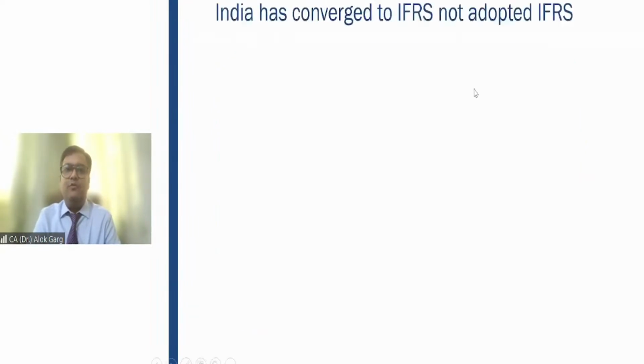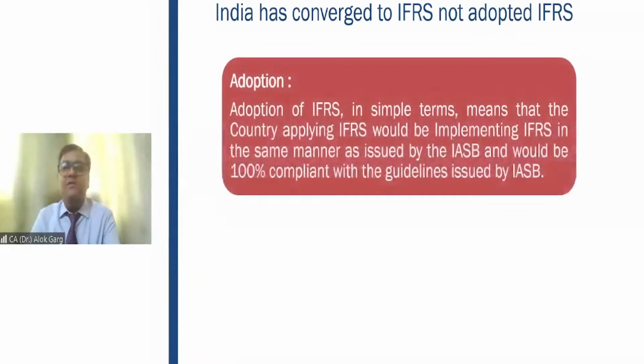Yes. Move on. India has converged to IFRS, not adopted IFRS. Now, friends, there are two ways of using IFRS. You remember I told you that out of 200 countries, 160 countries are using IFRS. So there are two methods of using IFRS. One is adoption. What is meant by adoption? Adoption means as it is, like taking others' baby as your baby. Simple. So adoption means as it is.